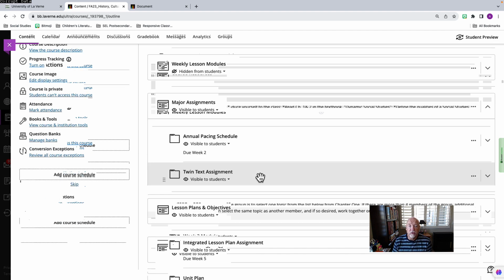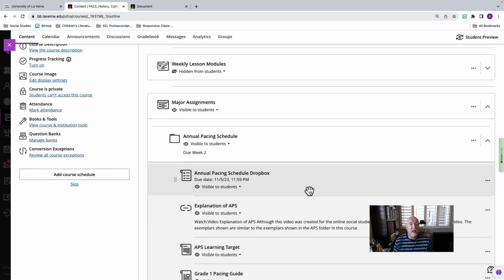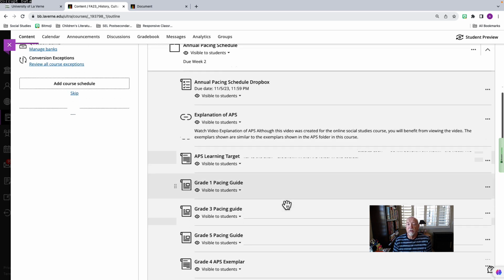Each week, starting with week 2, there is a major assignment. The first one's an annual pacing schedule. This is a project that you'll be working on. There's templates inside this. I'll click that down so you can see that. You're gonna post it here in this Dropbox. Here's an explanation for it. Here's a learning target. There are 3 pacing guides.